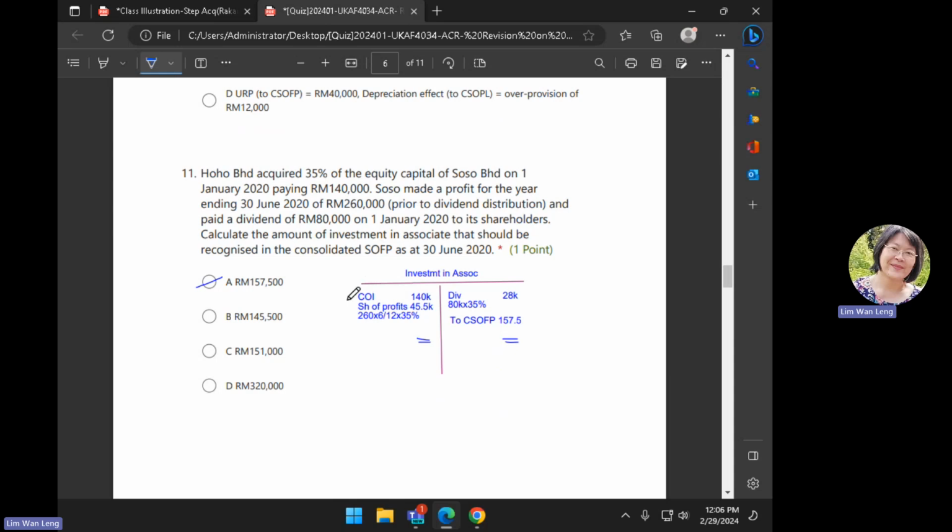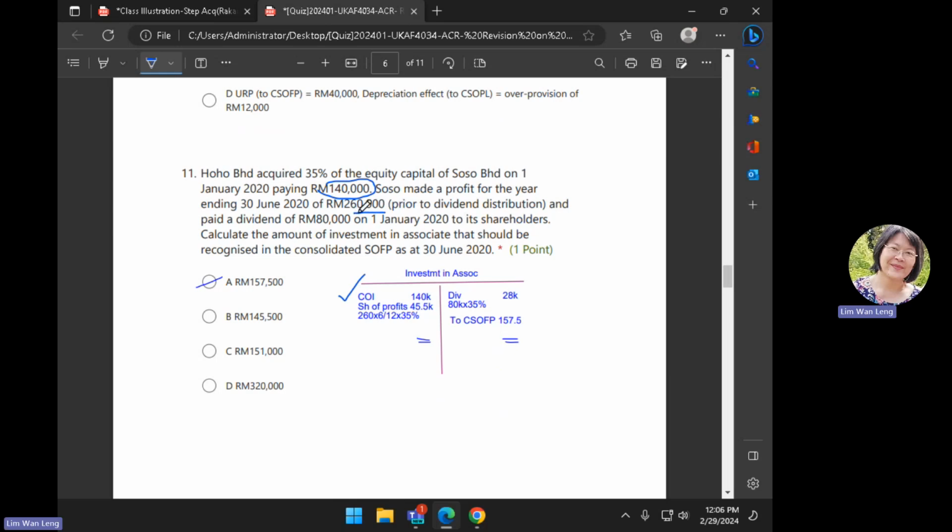Okay. For the investment in the associate, just take the cost of investment as given by the question. The question tells you when you buy the 35% investment in SOSO, you paid 140,000. Okay, they made a profit for the year to 30th June 2020 of 260,000.